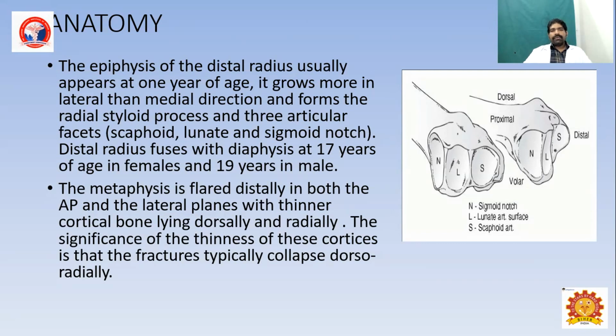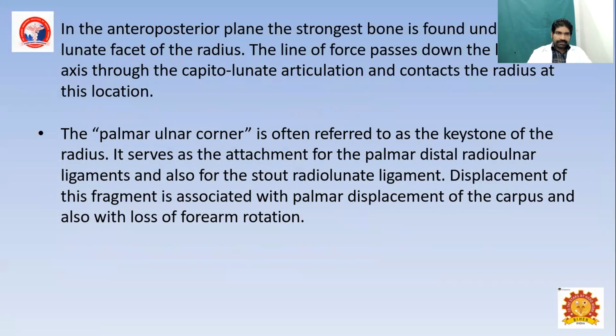Anatomy of the distal radius: the epiphysis of the distal radius usually appears in the first year. It grows in a lateral rather than medial direction to form the radial styloid. The three articular facets fuse at the age of 17, and in females at 19. The metaphysis is flared distally in both the AP and lateral planes, with thinner cortical bone lying dorsally and radially. The significance of the thinness of these cortices is that fractures typically collapse dorsolaterally.